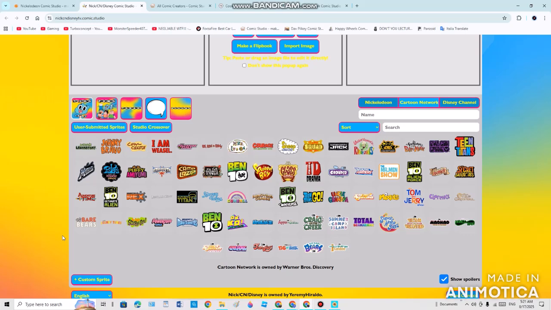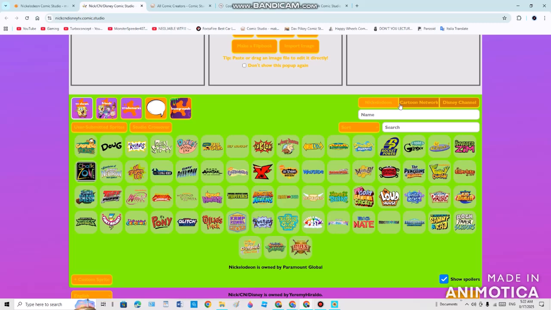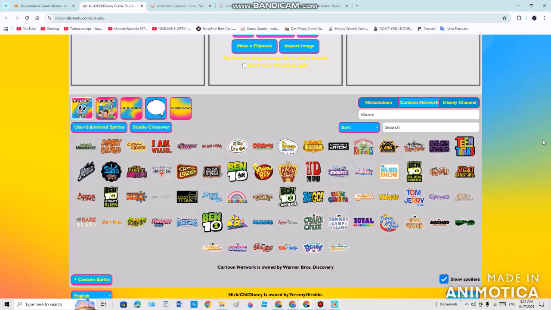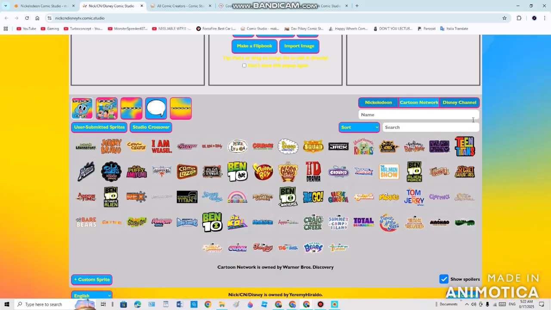And Cartoon Network around here is absolutely going to have the iconic logos like Ben 10, and there must be a little bit more, such as Total Drama, even including SpongeBob, Tom and Jerry, Teen Titans, Mixels, Uncle Grandpa, and probably more. And for some kind of Disney Channel over here, before this, it was owned by Warner Bros.